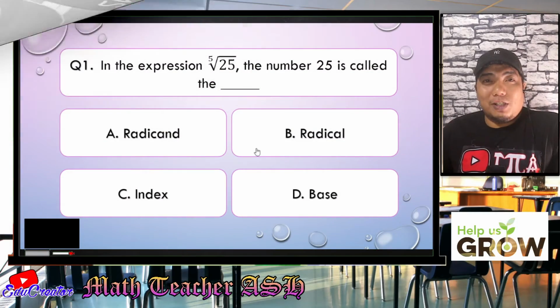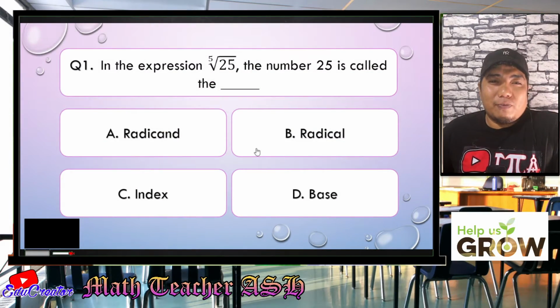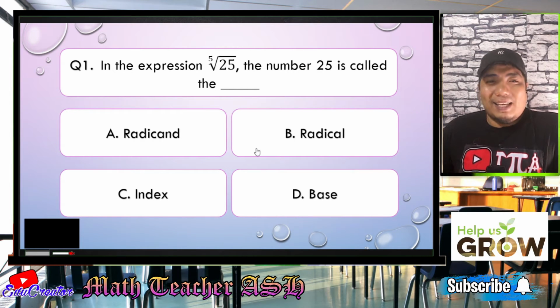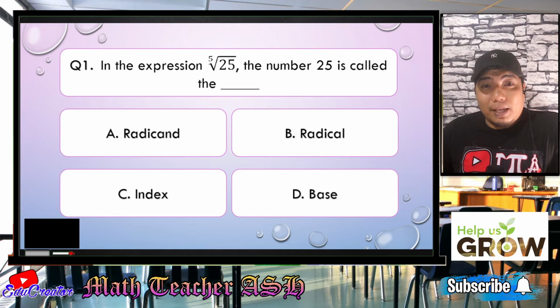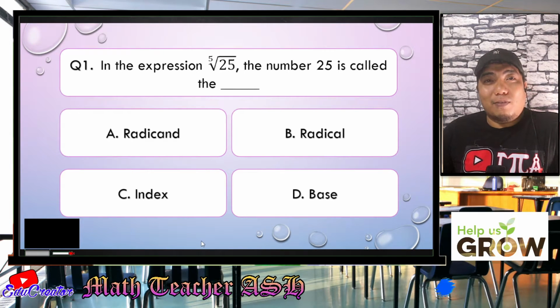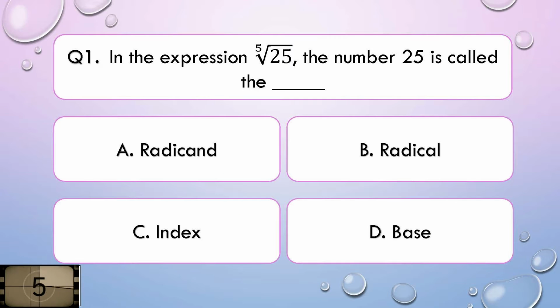Alright, question number 1. In the expression fifth root of 25, the number 25 is called the blank. Is it A, radicand, B, radical, C, index, or D, base? I'll give you 5 seconds to think about your answer.